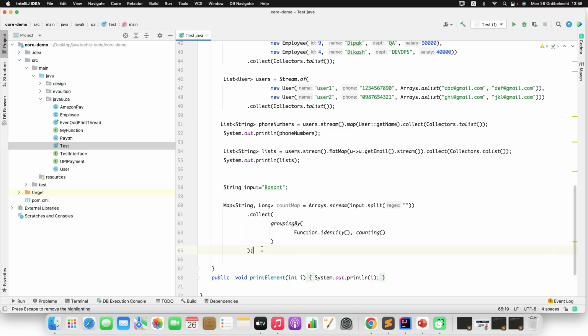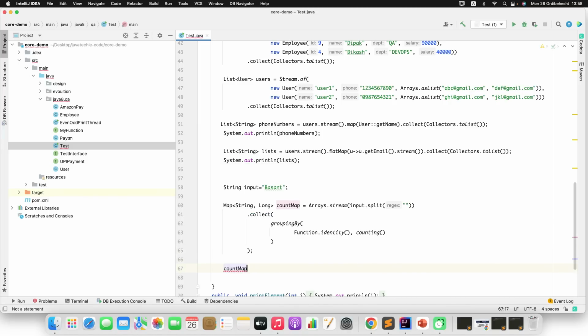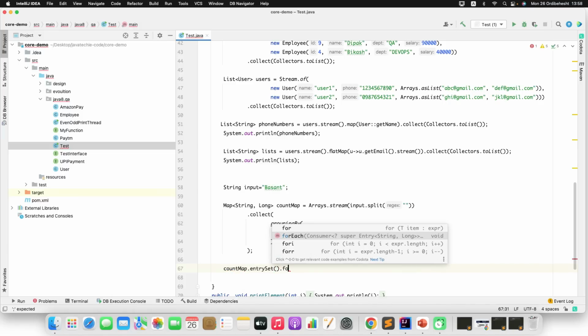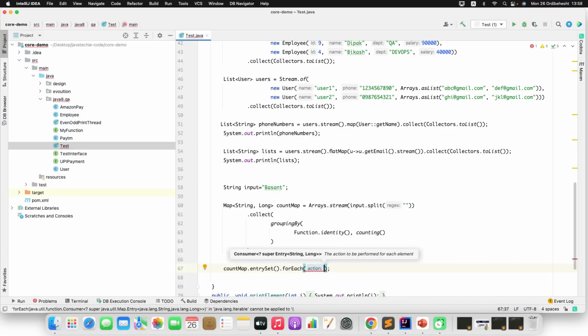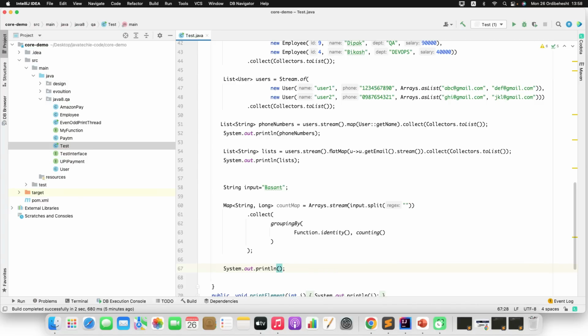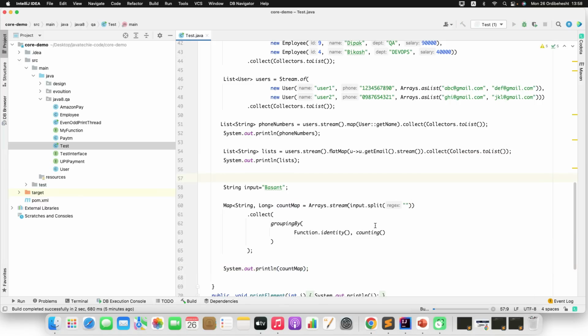I'll just print this map. If you want, you can use countMap.entrySet().forEach with key and value, but for now I can just do sysout countMap. Now let me run this.